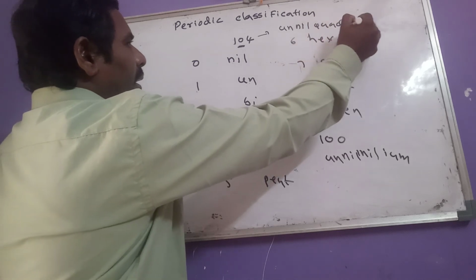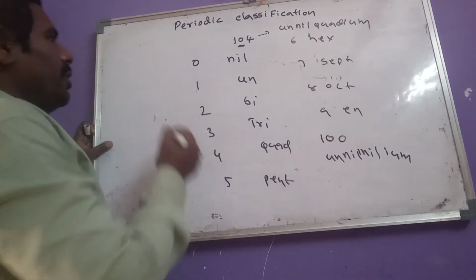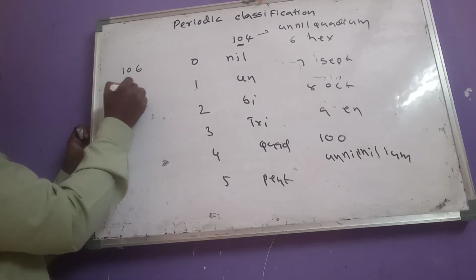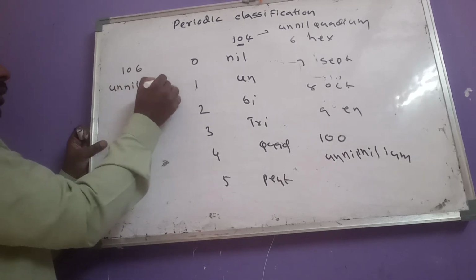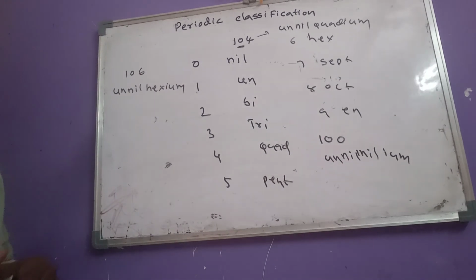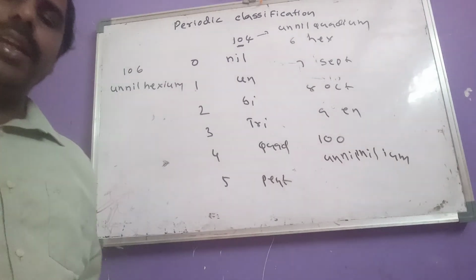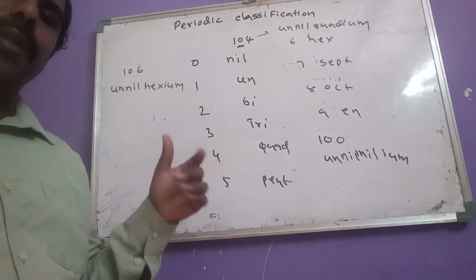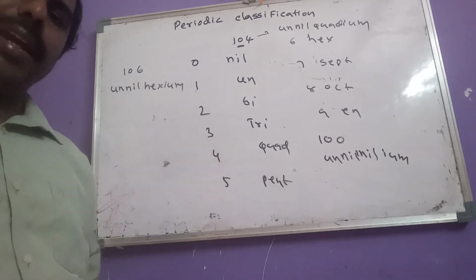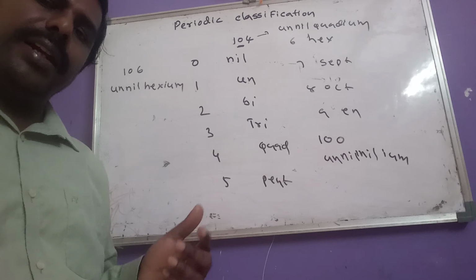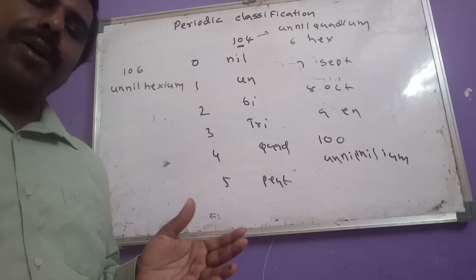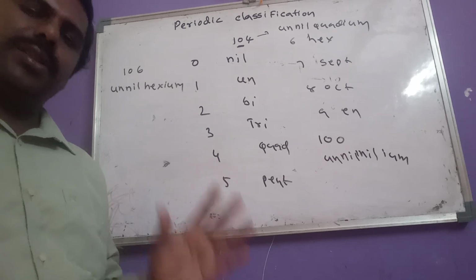So if you want to name the element 104, what is its name? Unnilquadium. If you want to name element 106, unnilhexium. So like that we have to give the naming for elements with atomic number more than 100. Okay, in our next video let us go for the periodic properties of elements. Okay, bye.